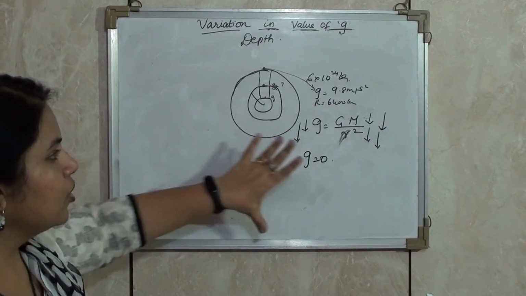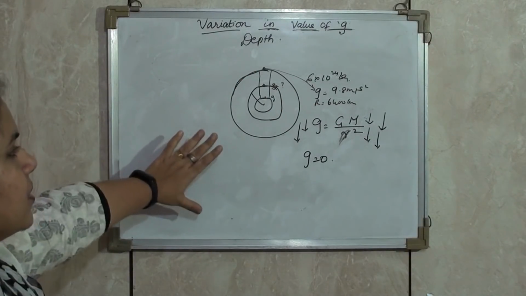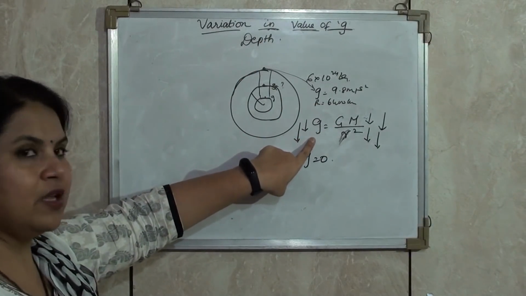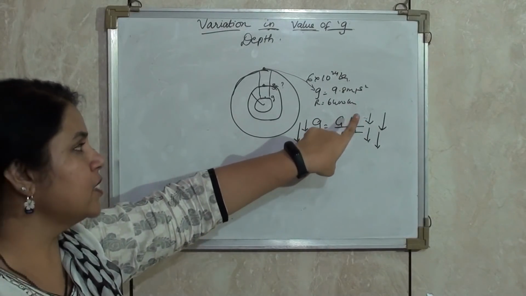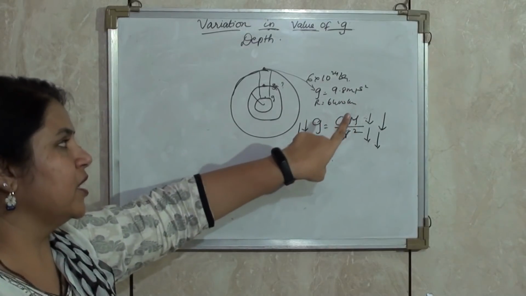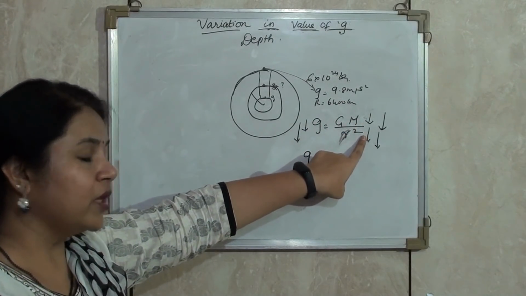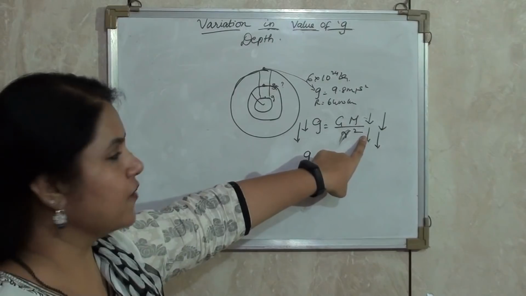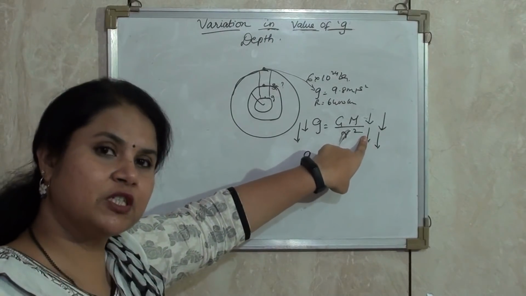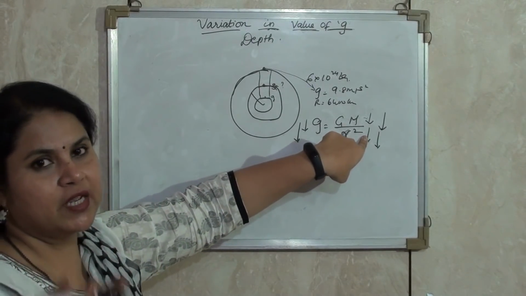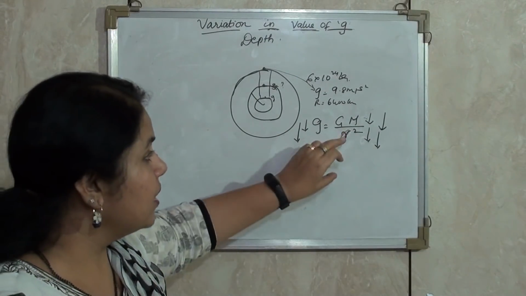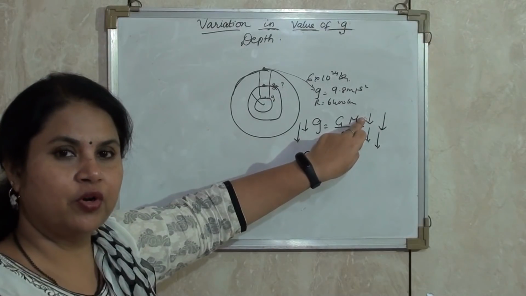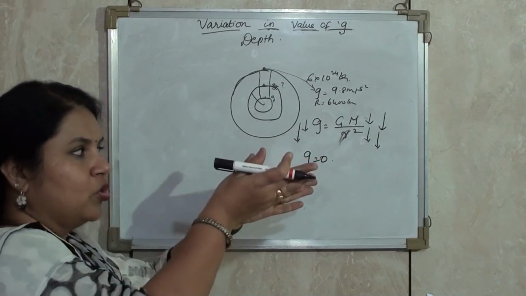With this we can conclude that this is a combined result. Now acceleration due to gravity is always a combined result of mass and radius. Now as the mass decreases, gravity decreases. Here when we are talking about the radius, in our previous two cases we have seen that the radius is inversely proportional to gravity. So as radius increases, gravity decreases. So don't have a confusion over here. In this case, mass plays a very important role. From a huge amount, it has been brought to a condensed level.